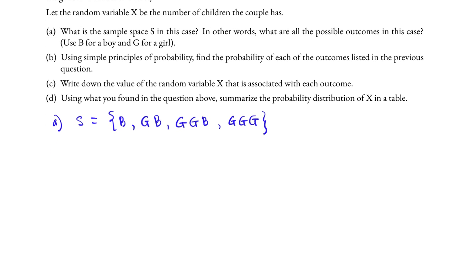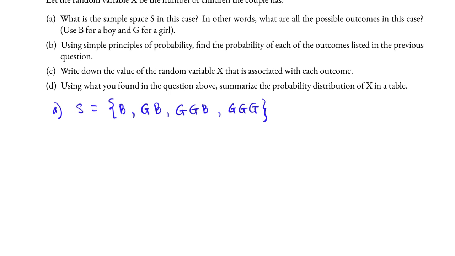of financial reasons. Part B, using the simple principle of probabilities, find the probabilities of each of the outcomes listed in the previous part. The probability of the outcome B is simply 1/2, by the simple principle of probability, because we assume that having a boy or a girl are equally likely.